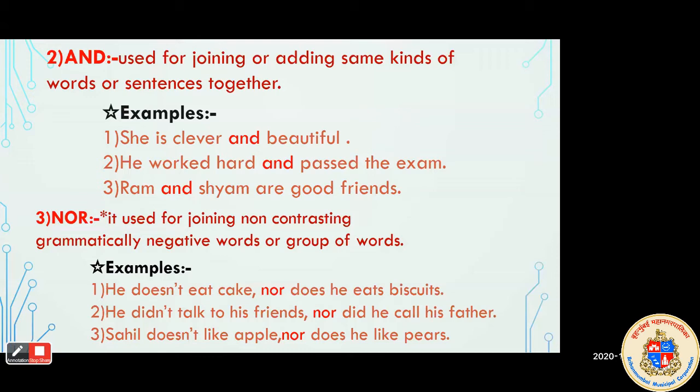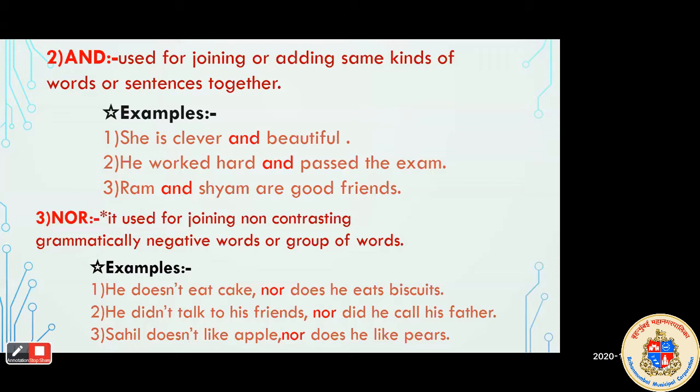He doesn't eat cake, nor does he eat biscuits. He does not like to eat cake or biscuits.